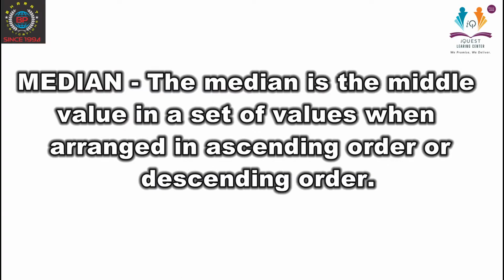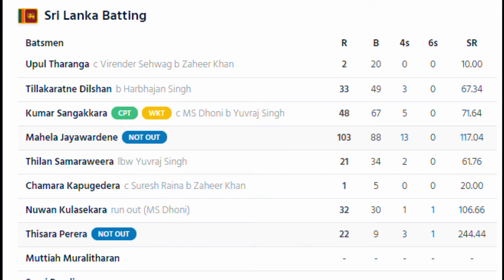Now let's discuss median. The median is the middle value in a set of values when they are arranged in ascending order or descending order. For this, we are taking the batting lineup of the Sri Lankan team. Upul Tharanga scored 2 runs. Tillakaratne Dilshan scored 33 runs. Kumar Sangakkara scored 48 runs. Mahela Jayawardene scored 103, and so on. So now we are going to arrange their scores in ascending order.